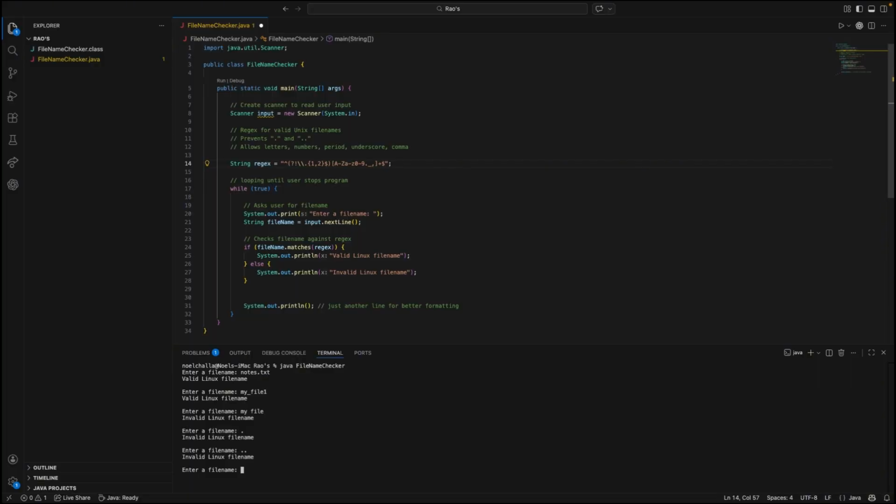So as shown in these examples, the program successfully checks whether a file name follows the Unix file naming rules by using a regular expression.